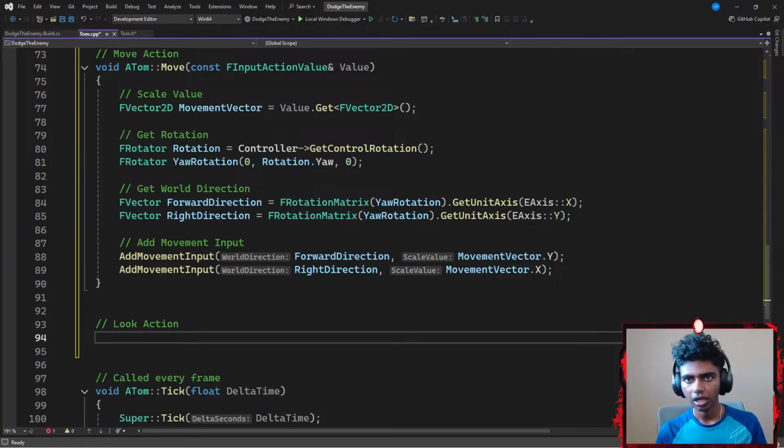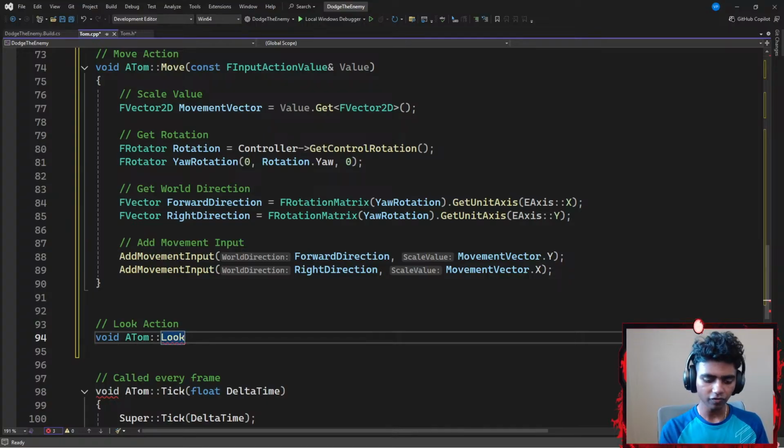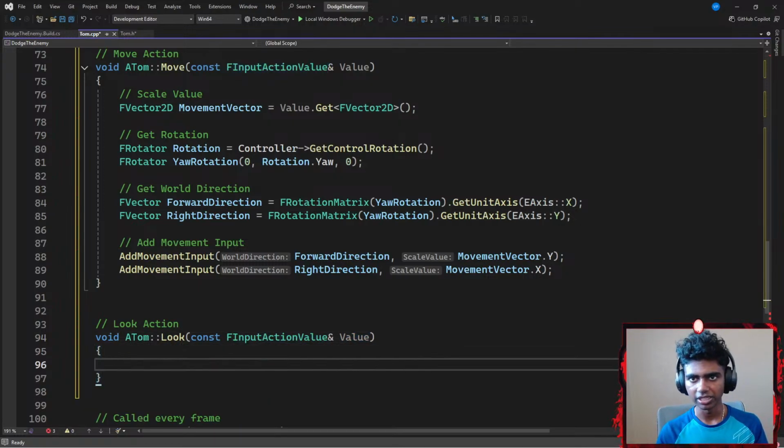Okay, so I'm going to go with something like, let's see, look action. I'm going to go with something like y. Okay, let's say something like from my Thompson's class, I'm going to use the scope resolution operator to point towards my look function that now requires a constant parameter of an FInputActionValue that requires the memory address of value. And then I'm going to go with the row of curly braces.